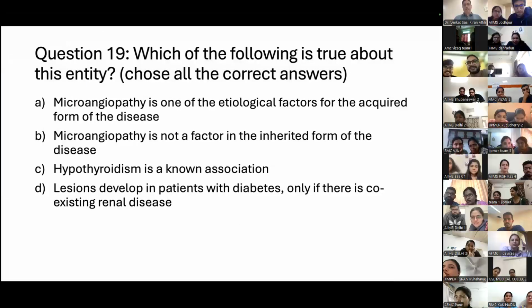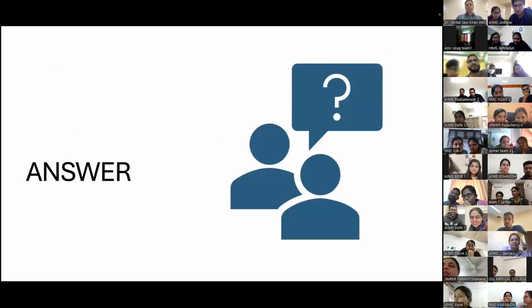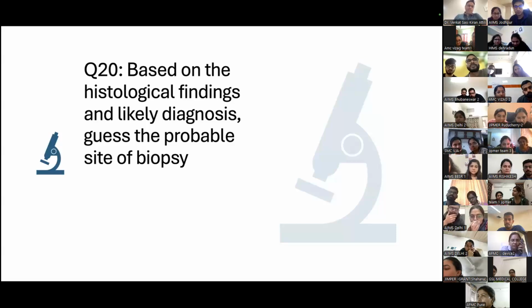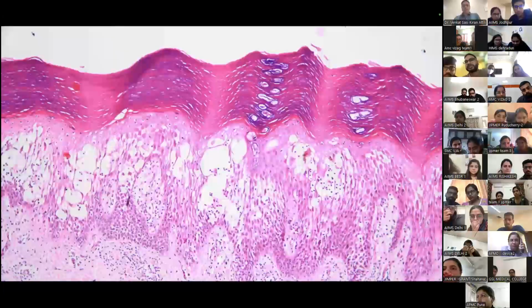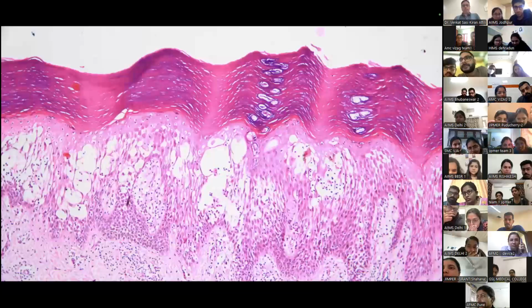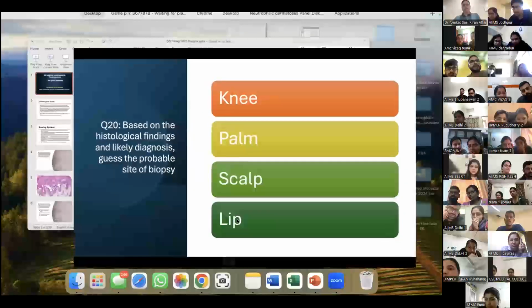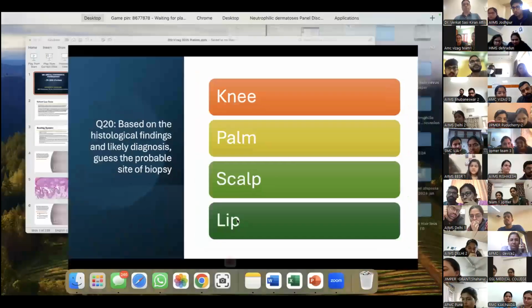Okay, so the last question, you have to get fastest fingers first. I'll probably be very quick with showing you the question as well. Based on the histological findings and likely diagnosis, guess the probable site of biopsy. So if you know your basic histopathology, you'll be able to guess the site of biopsy. That's a histology. Okay, so guess the site of biopsy. Is it the knee, palm, scalp, or lip?